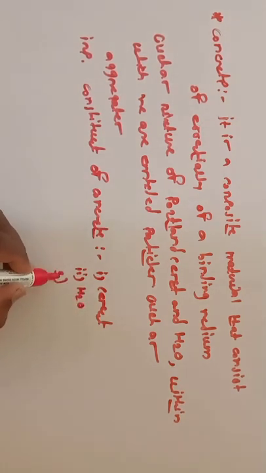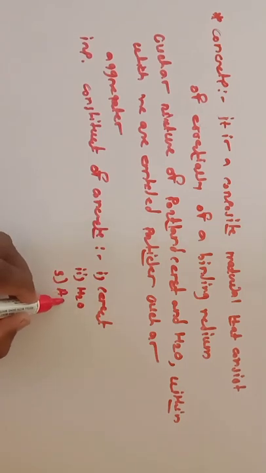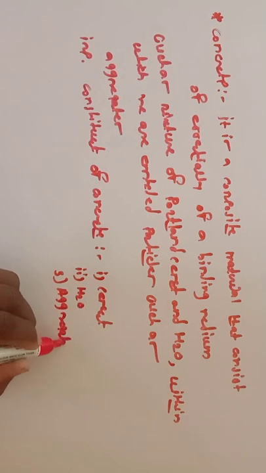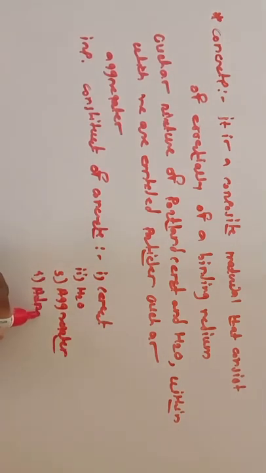Then the third, we have to add aggregates, material particles. Then we have to add certain admixtures. So whenever we consider concrete, it is made up of cement, water, aggregates, and admixtures.